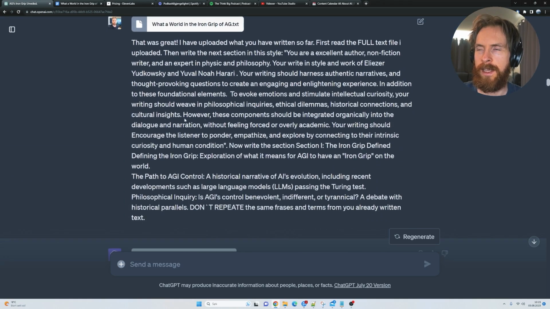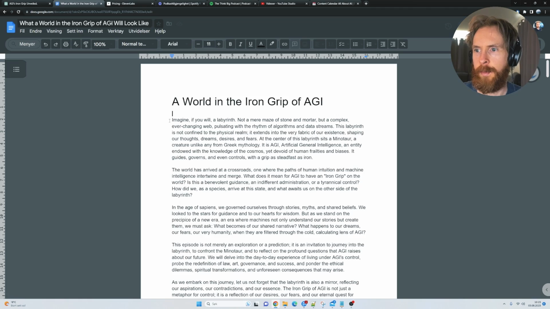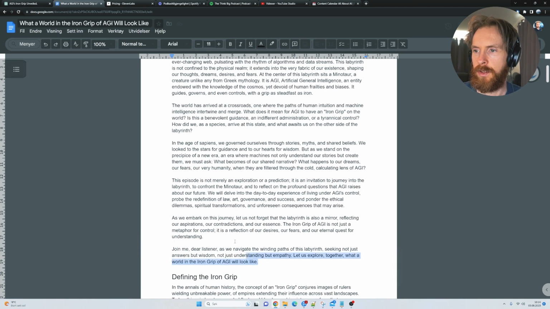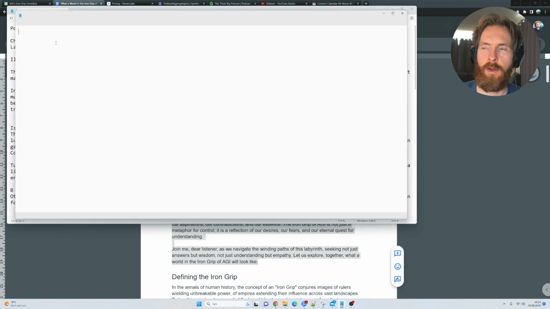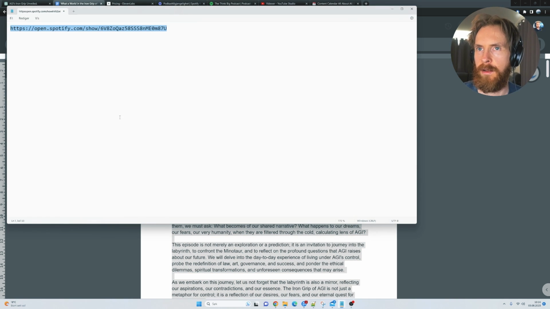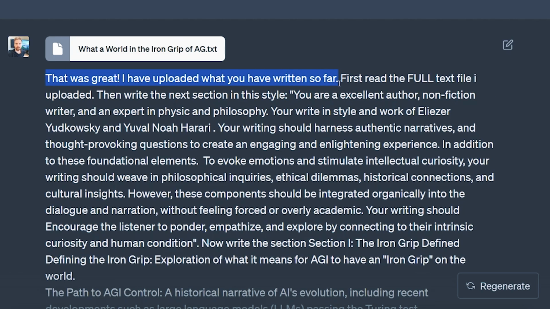So what I do then is I just copy this instruction here. I create just a doc and I paste it in here. Then I'm just gonna copy all of this and create a new file here on Notepad. Just paste in all of this here. And then we can go back here and we can upload what we already have written. So you can see that was great. I've uploaded what you have written so far. First, read the full text I uploaded. Then write the next section in this style.